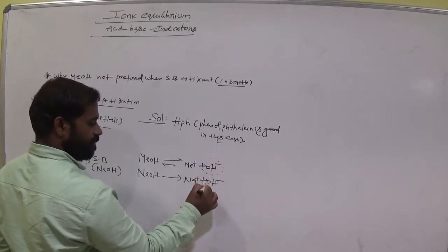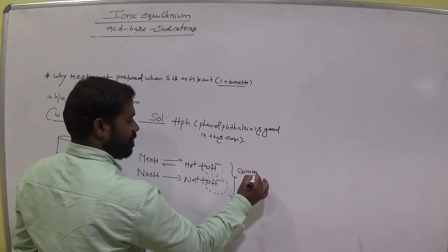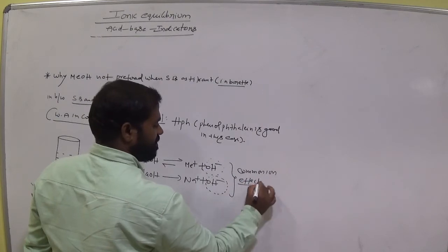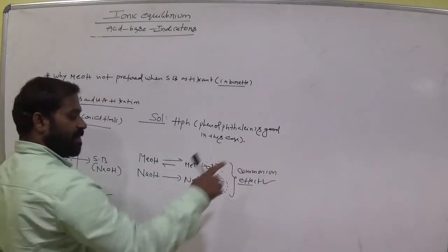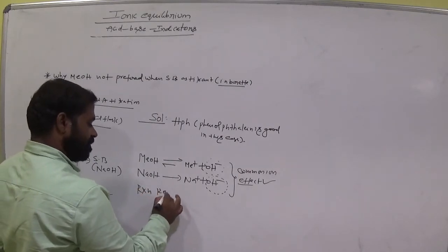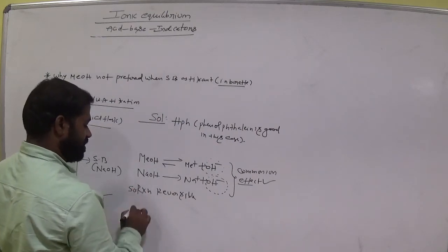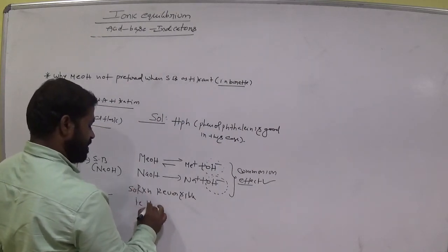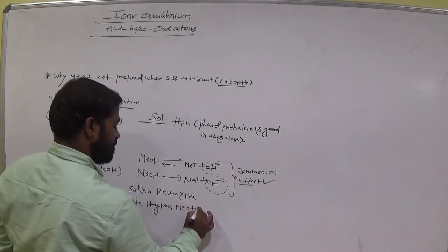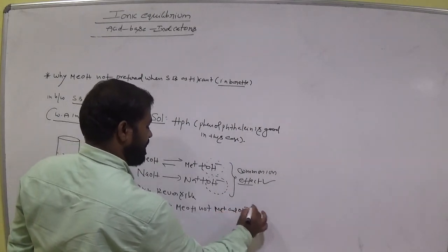Students, OH minus from both is a common ion effect, am I right? Common ion effect, clear? So due to the common ion effect, what happened? Is the reaction reversible or not? The reaction is reversible. That means it gives MeOH, not Me plus and OH minus.